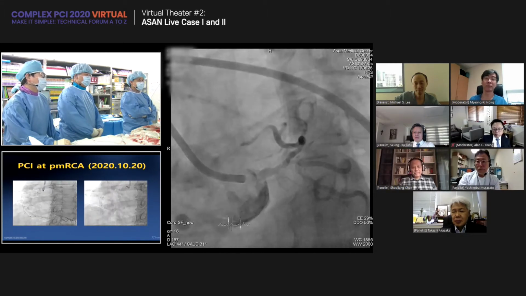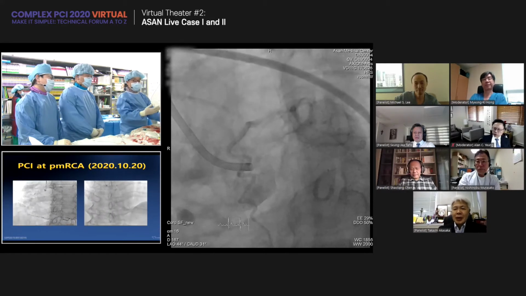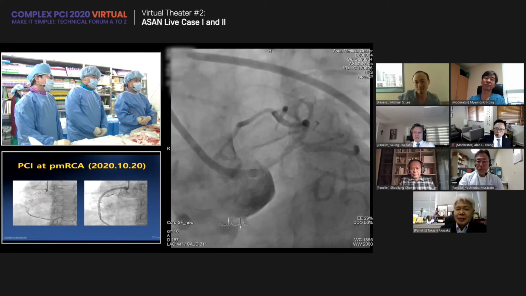Yeah. And Professor Akasaka and Professor Murasato, you are imaging specialists, and what do you think about this lesion?